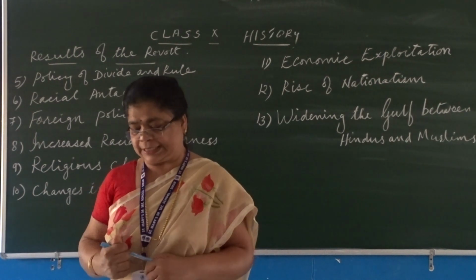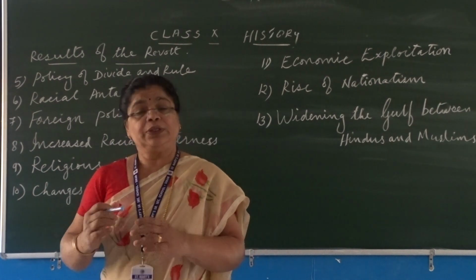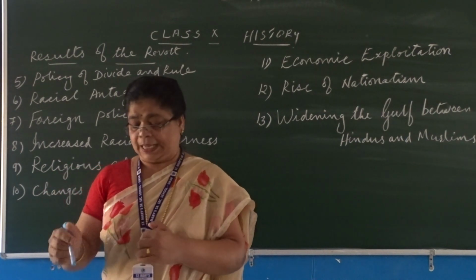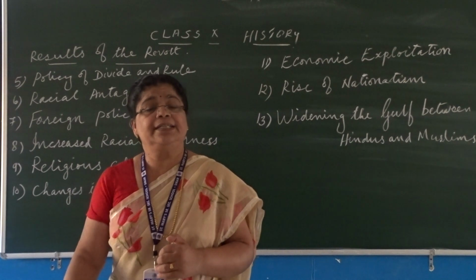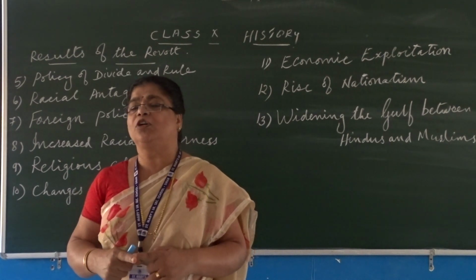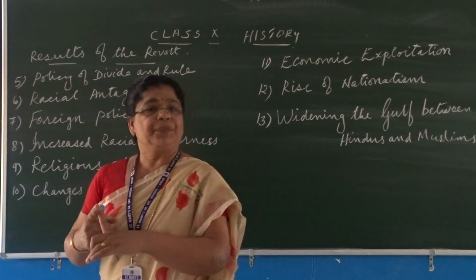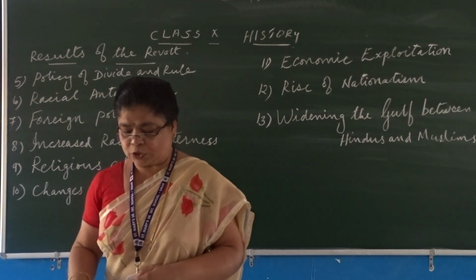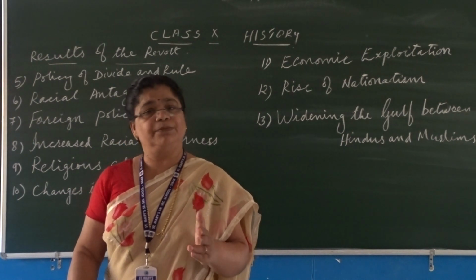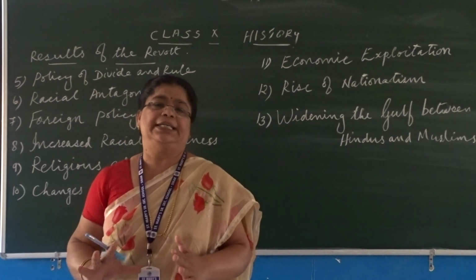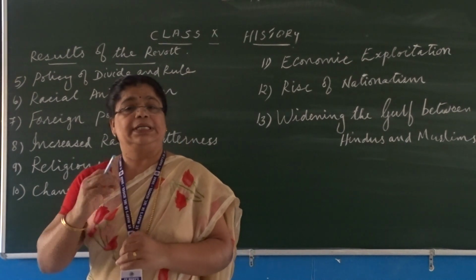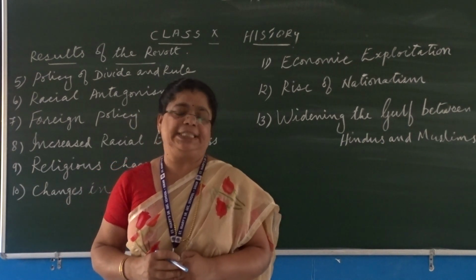The third point is that, to prevent the Indians from another revolt, all the sophisticated weapons and ammunition were placed directly under the control of the British, not the Indians. And the various Indian artillery units, except certain mountain units, had been disbanded, so that the Indians would not take up arms against the British.